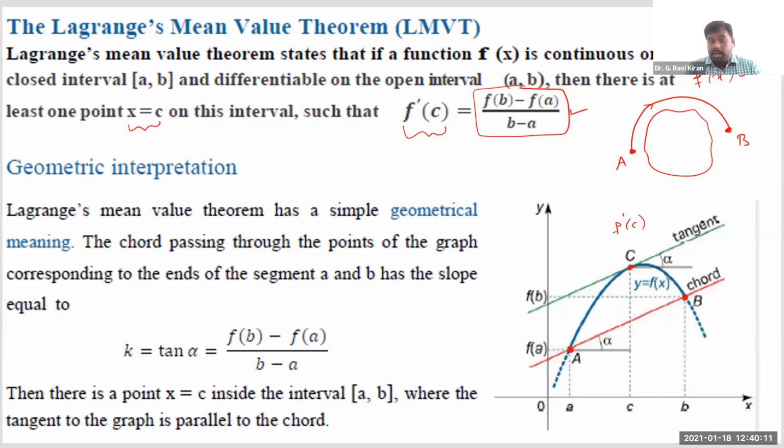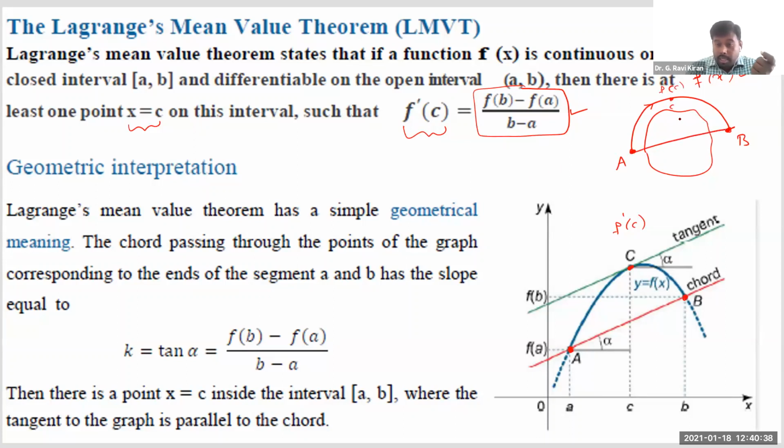Then within this journey, Lagrange's mean value theorem says that you will get one point, let us say it is C. At this point, if you calculate the instantaneous velocity, that instantaneous velocity will be exactly equal to this average velocity, right?